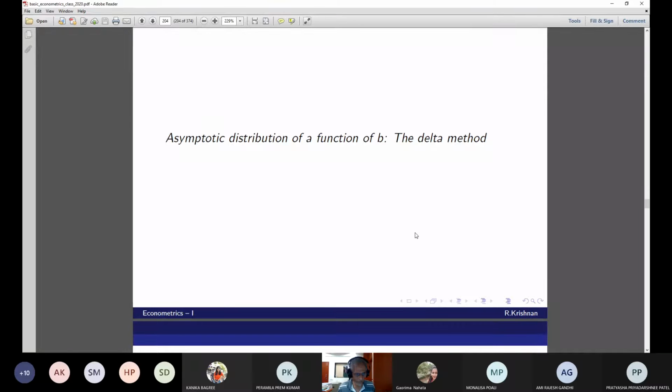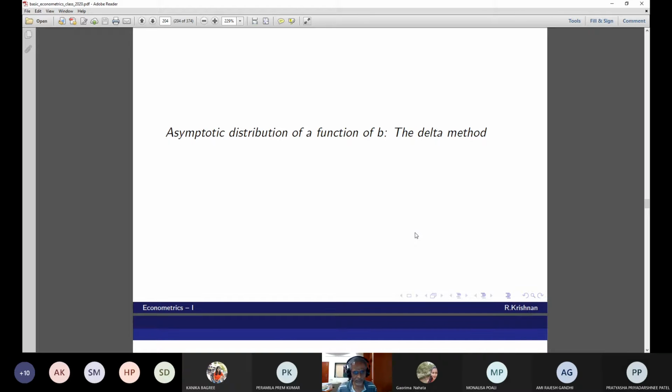And this is what we were discussing the other day. I think you may have to do some exercise today, some examples. So take it down and be ready to do this. I've given examples also. One prime example is elasticity. There are many such examples. You will be asked to calculate a quantity or a statistic, which is a function of the parameters that you have estimated. And here we are going to discuss that possibility, which is the case most of the time.